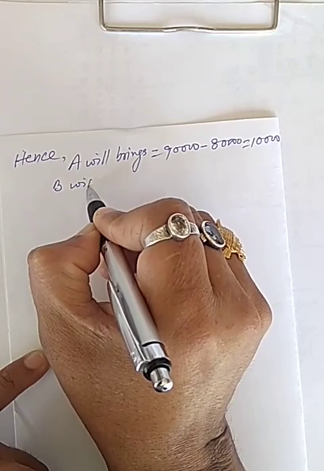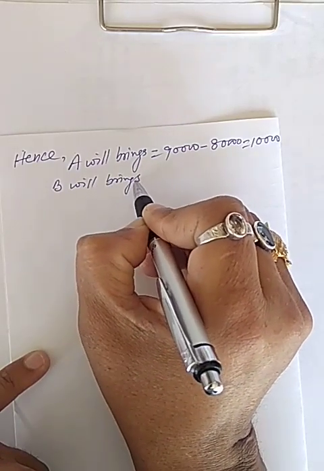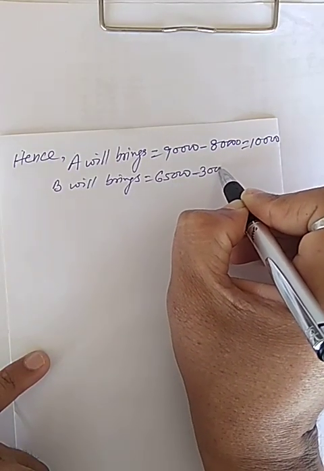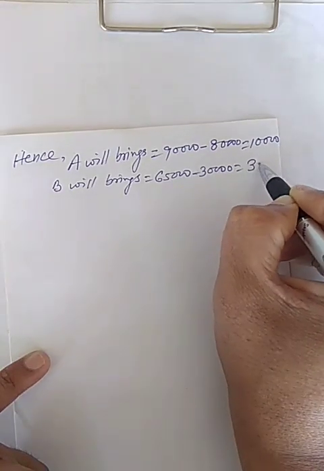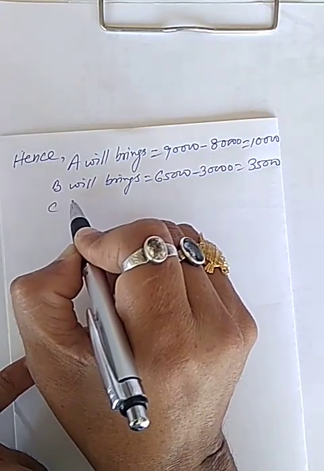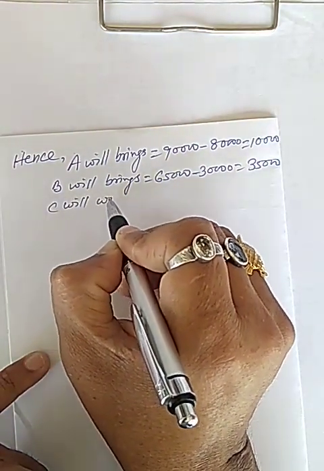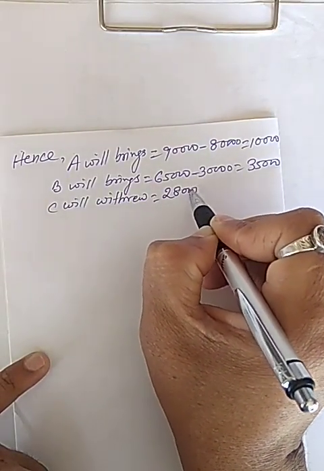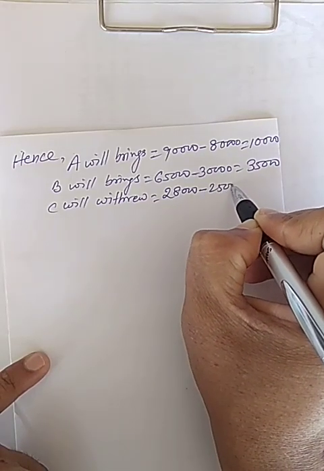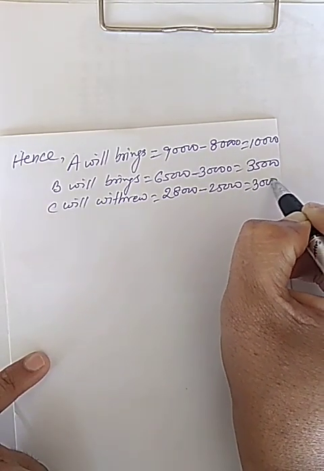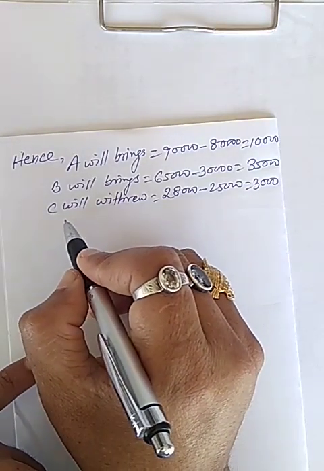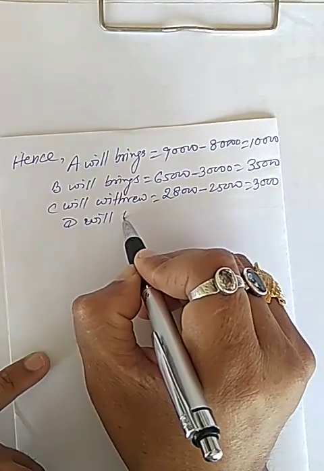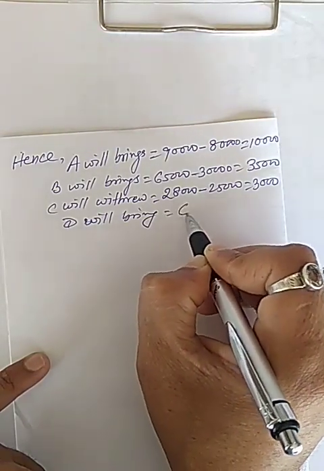B will bring equal to 65,000 minus 30,000. It will be 35,000. C will withdraw equal to 28,000 minus 25,000 equal to 3,000, and D will bring 60,000,